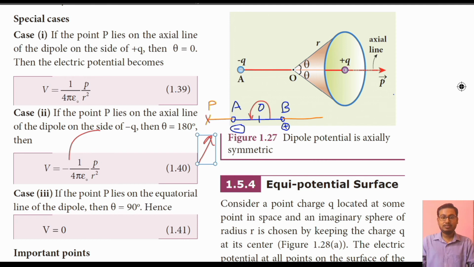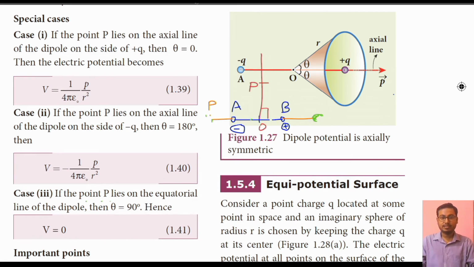Okay, so we have seen two situations. In the first situation we have seen that the point lies at 0 degree, that means towards the positive charge, somewhere here. In the second case we have seen that the point lies at 180 degree towards the negative charge. In the third case, suppose the point P lies on the equatorial line of the dipole, when theta is equal to 90 degree. What does that mean? Let me draw that once again.